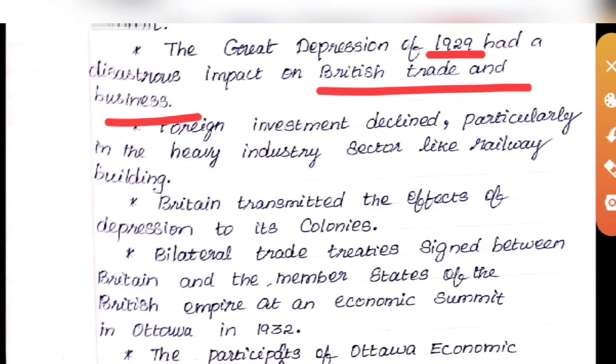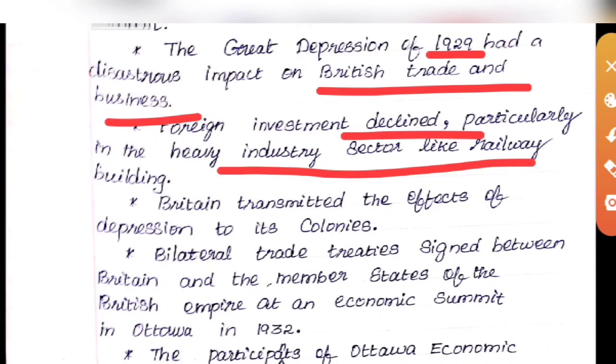Because of the Great Economic Depression, British trade as well as the economy was ruined. Foreign investment also declined, especially in the heavy industry sector, like railway building. So there were heavy losses for Britain.